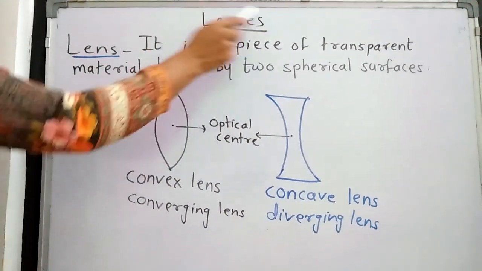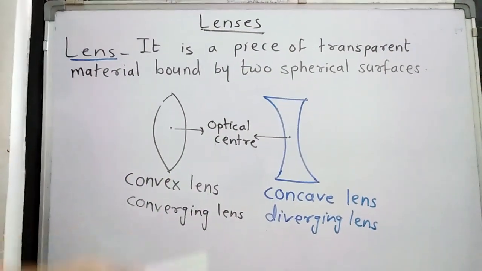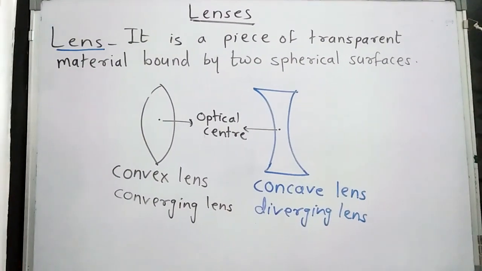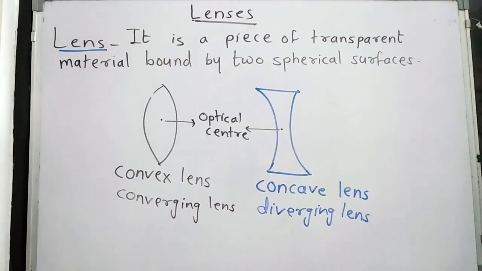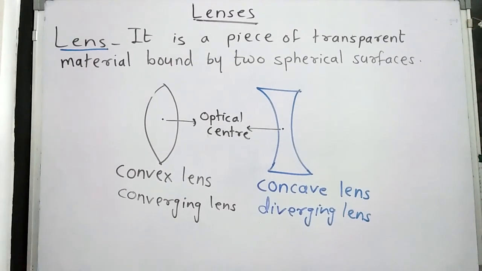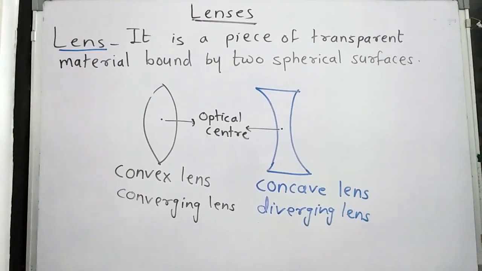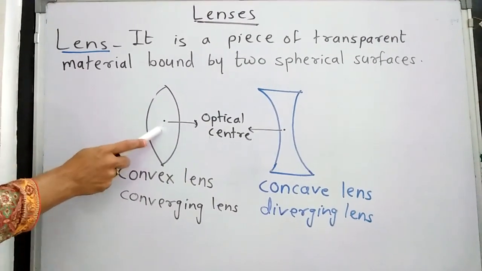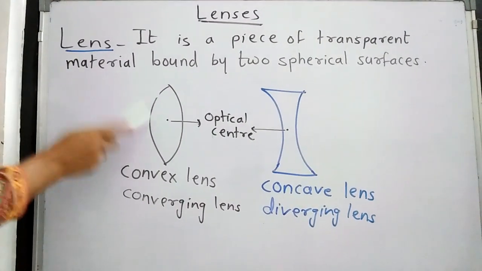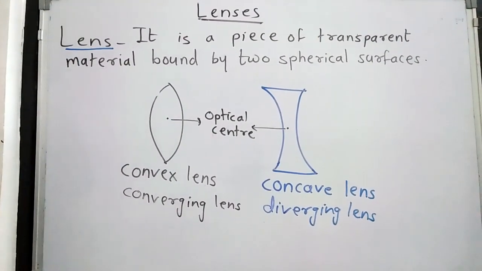So we have to start a new topic, lenses. So we have studied refraction. What is refraction? Change in the direction of the light when it passes from one transparent medium to another transparent medium. As we studied, refraction takes place through the lenses also. Why? Because a lens is a transparent material.